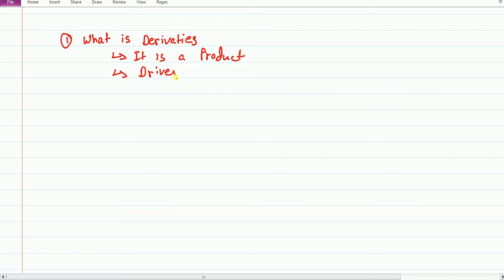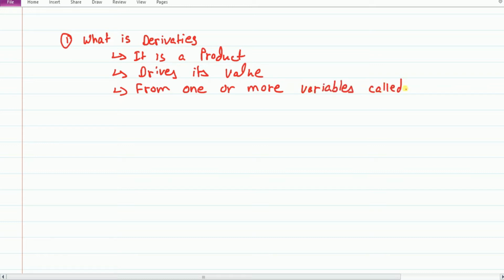Now first and foremost question is, what is derivative? So friends, if I tell you the definition of it, it is a product which derives its value from one or more variables called basis. This is the definition of derivatives. So let's understand it one by one.